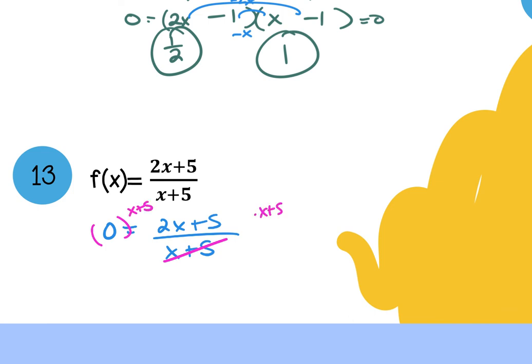You would multiply it and it would go away every single time. So if you have a fraction, you really just have to set your numerator equal to 0. I'd get -5 equals 2x and x equals -5/2. And again, this graph, which is a weird one, it would cross through your x-axis at -5/2. That's what the 0 would look like.